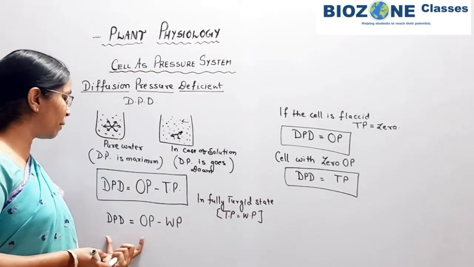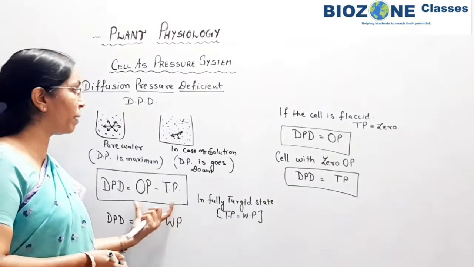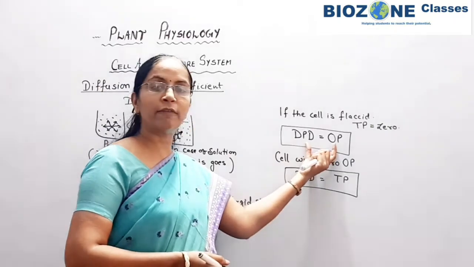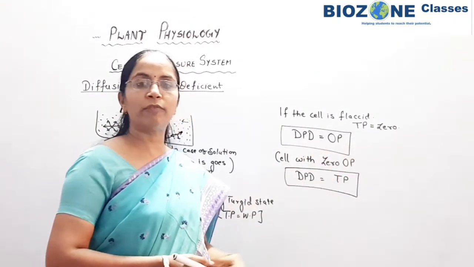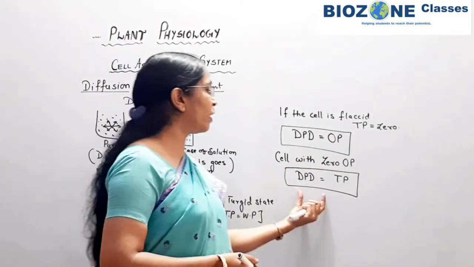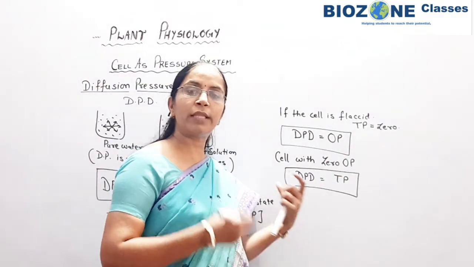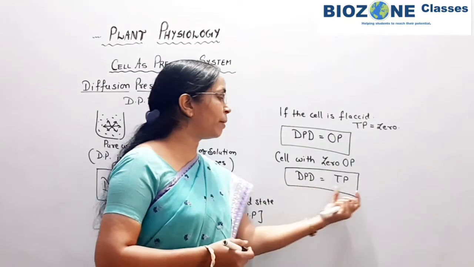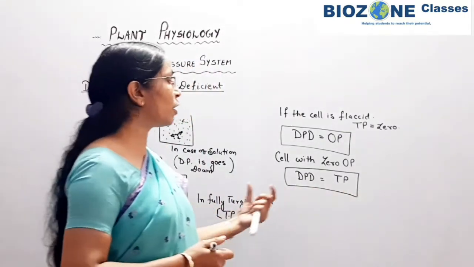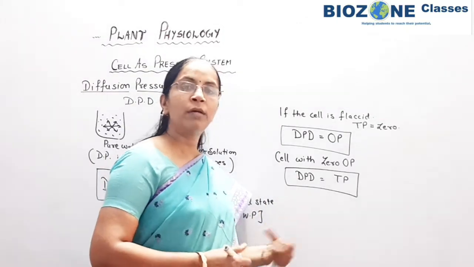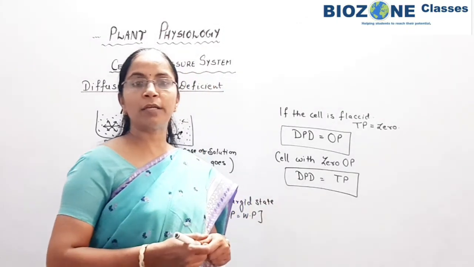For a normal cell, DPD is OP minus TP. For a flaccid cell, the value of DPD is equivalent to osmotic pressure, that is, DPD is always equivalent to OP. And when the OP of the cell is 0, in that case the DPD is always equivalent to the turgor pressure.